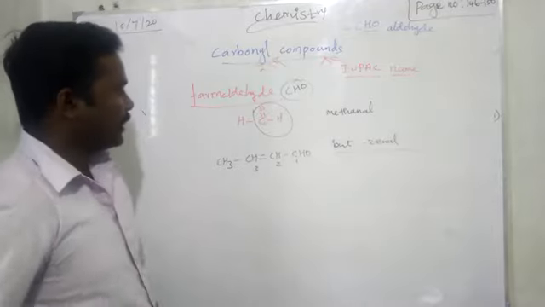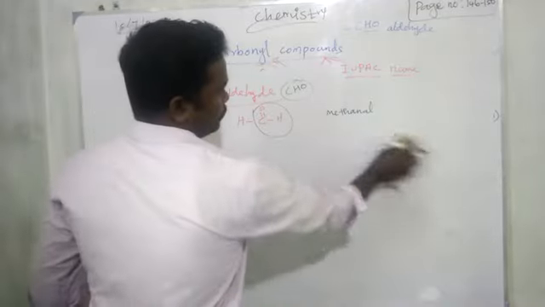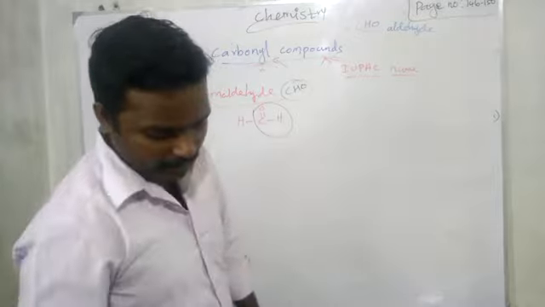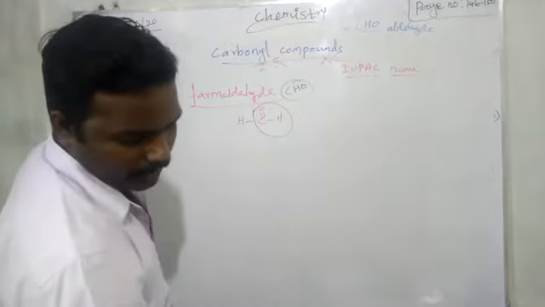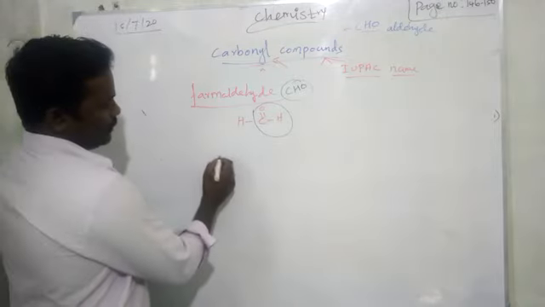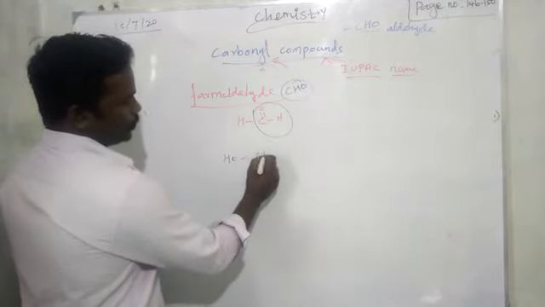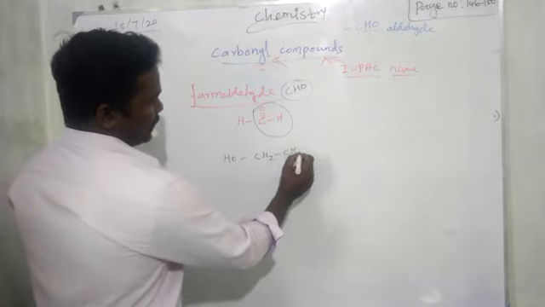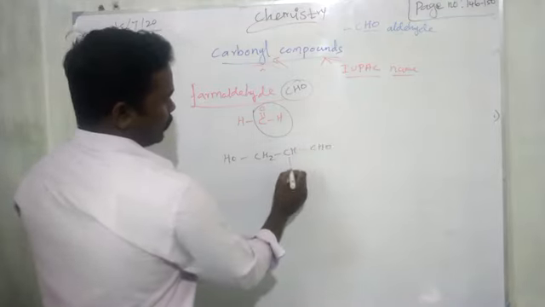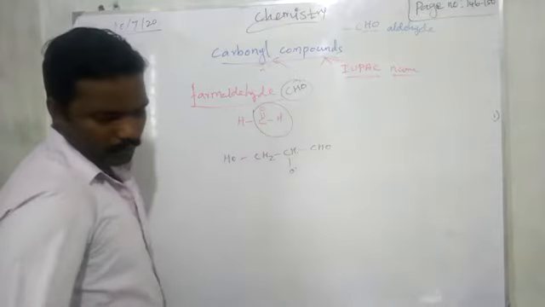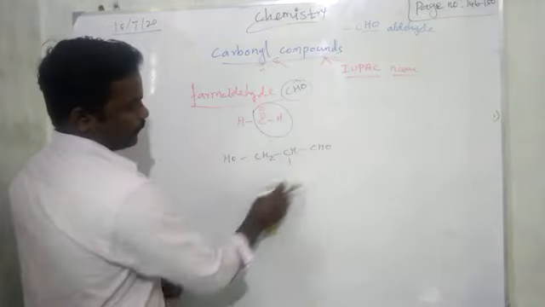Then glyceraldehyde. What is the molecular formula for glyceraldehyde? HOCH2, CH(OH), CHO.